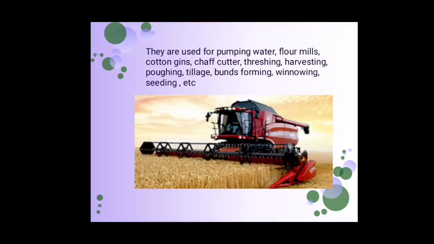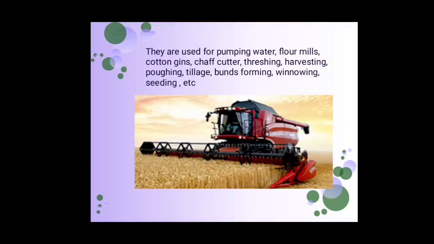After the crops mature, we have to harvest them. In the traditional method we use human power to cut the crops and bind the bundles. But this combine harvester cuts, binds and threshes, meaning three operations can be done by a single machine.